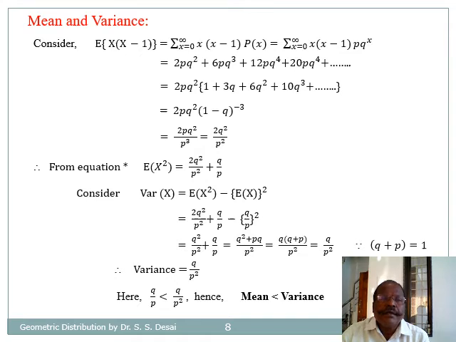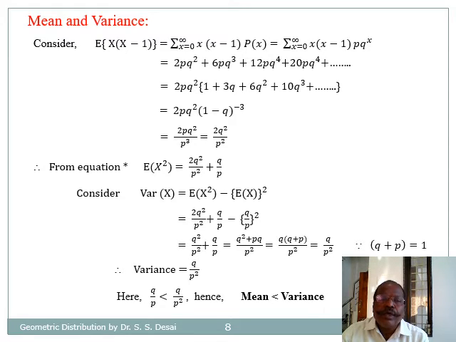Now consider expectation of x into x minus 1, which is equal to summation of x into x minus 1 into p(x), that is equal to summation of x into x minus 1 into p into q raised to x. By substituting x is equal to 0, 1, 2, etc., we have the sum 2 times p into q square plus 6 times p into q cube plus 12 times p into q raised to 4 plus 20 times p into q raised to 5 plus so on.